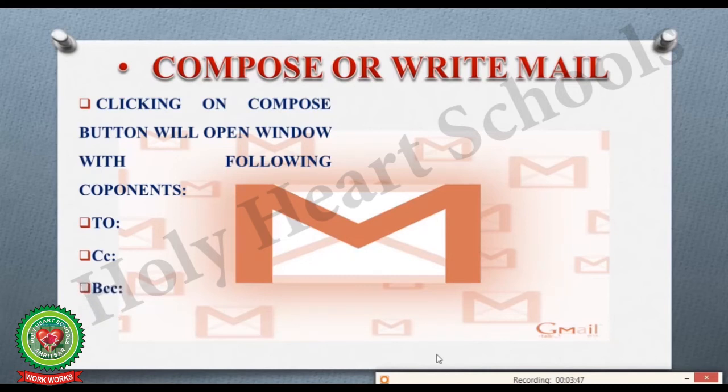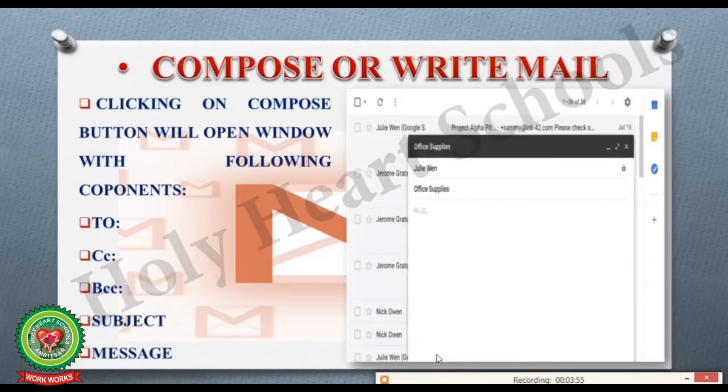CC stands for carbon copy, BCC stands for blind carbon copy, subject and message. Here you can see a window will appear in front of you in this way, where you can type the message and send to the person whom you want.